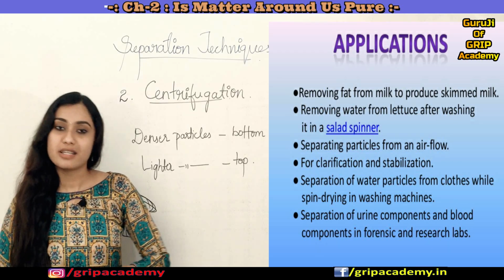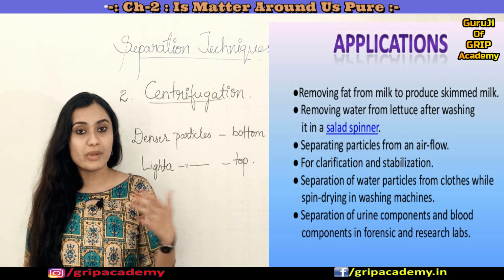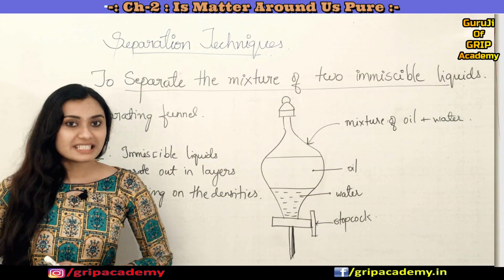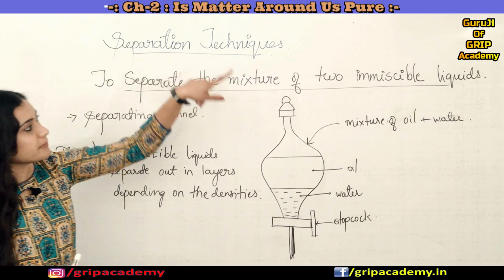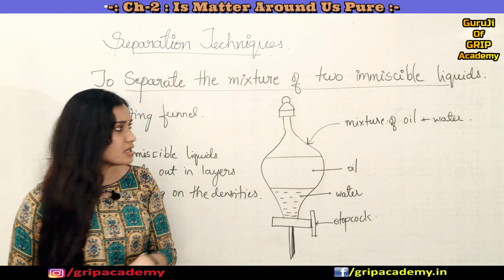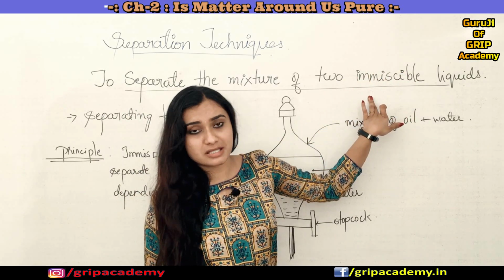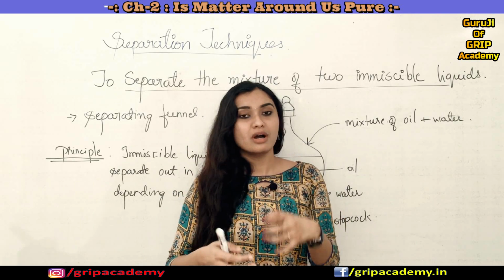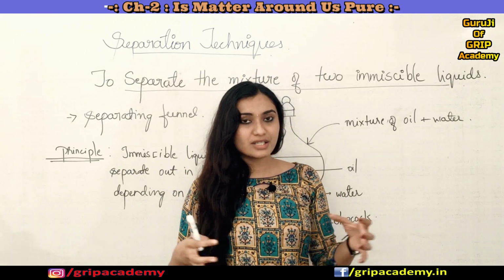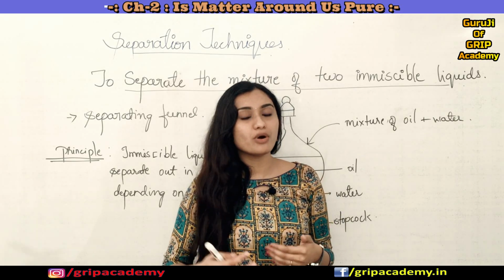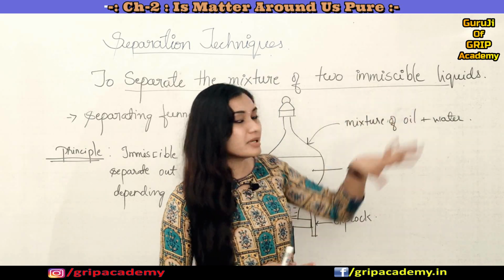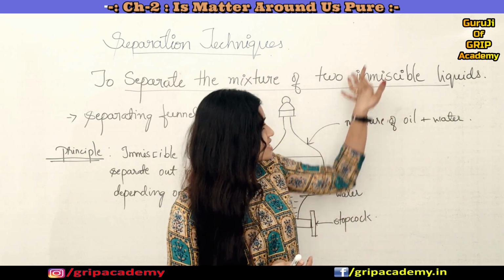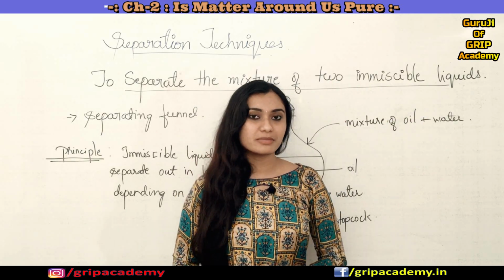So now let us move to the next separation technique, which is how we can separate a mixture of two immiscible liquids. Before that, what is the meaning of immiscible? Immiscible means that when you mix two or more different components, they won't mix thoroughly, and won't form a homogeneous mixture. You will be able to differentiate between the components of that mixture. Such kinds of mixtures are called immiscible mixtures.